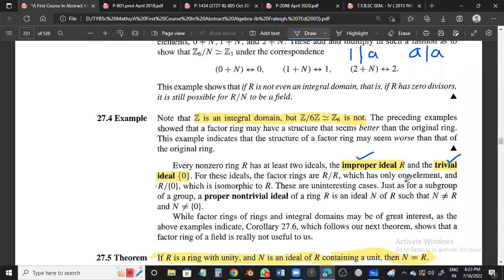Now, if you have any other ideal than this, that ideal will be called a proper ideal. And in this book, they are saying proper non-trivial ideal. So which ideal is called proper non-trivial? The ideal different from R itself and singleton 0 will always be called a proper non-trivial ideal. Saying proper is enough actually, but this book is using this terminology, proper non-trivial. So I think you're following me.